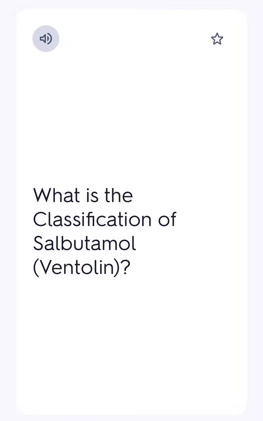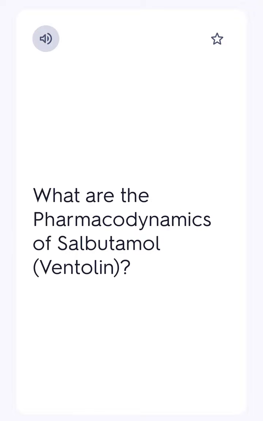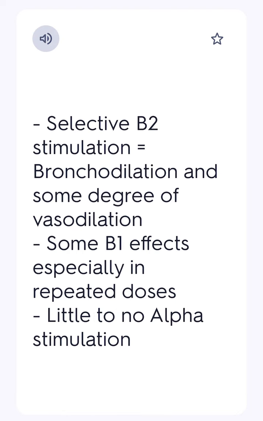What is the classification of salbutamol? Bronchodilator, sympathomimetic. What are the pharmacodynamics of salbutamol? Selective B2 stimulation equals bronchodilation and some degree of vasodilation, some B1 effects especially in repeated doses, little to no alpha stimulation.